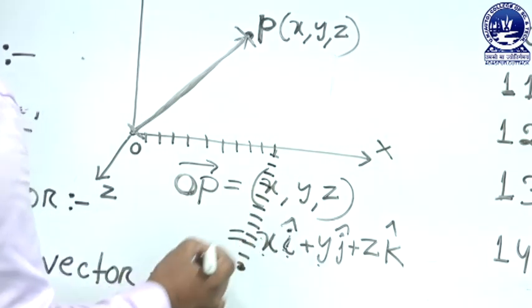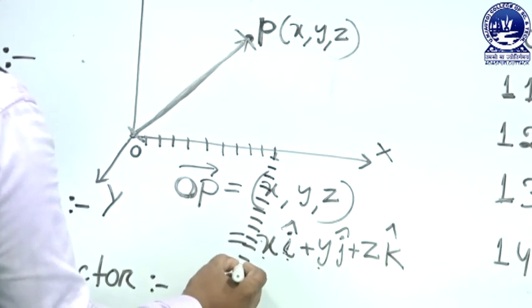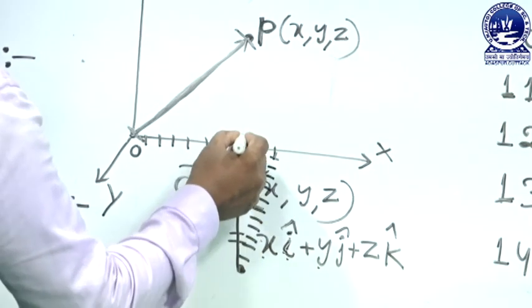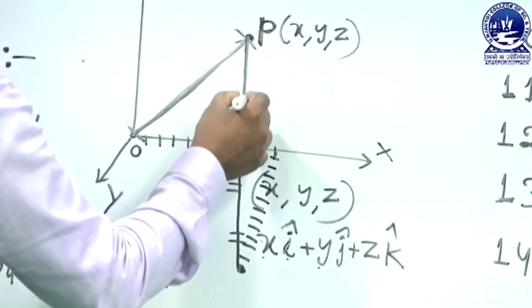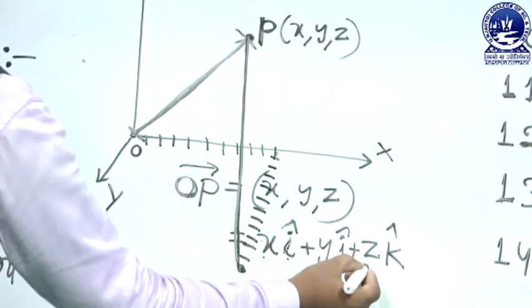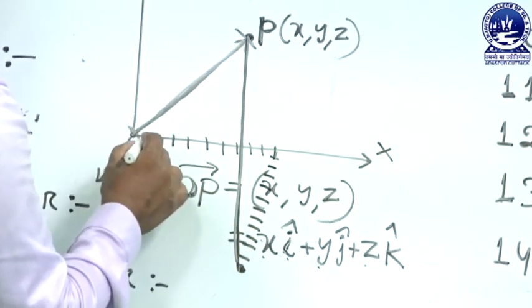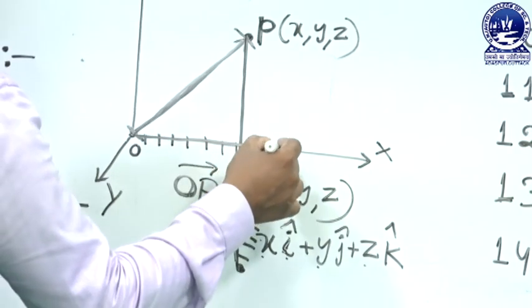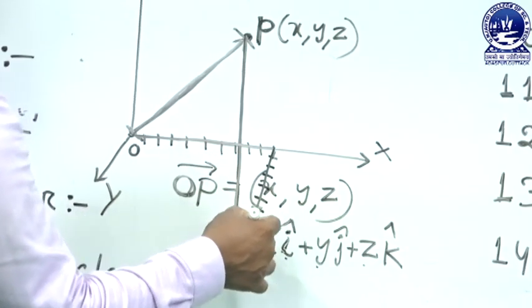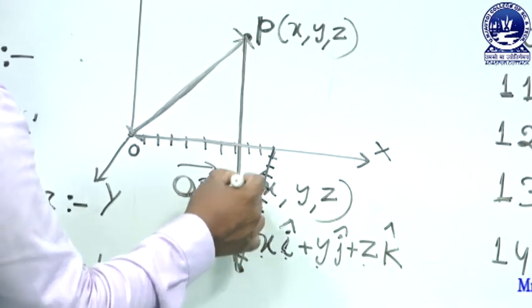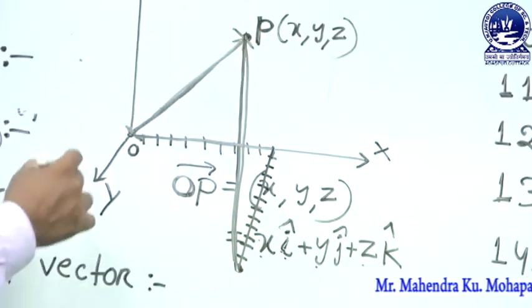This is y j cap. Then we move upward in z, so it is z k cap. So first we move along the x axis, then parallel to the y axis, then parallel to the z axis, and we reach the point.